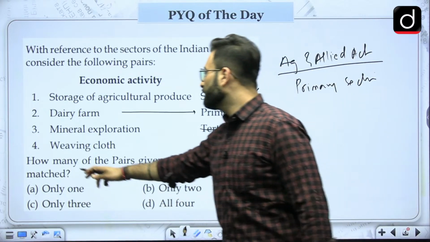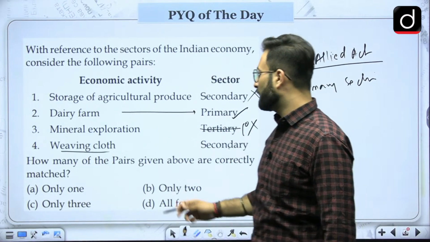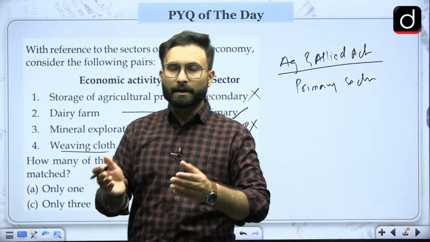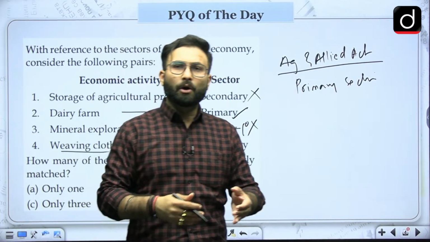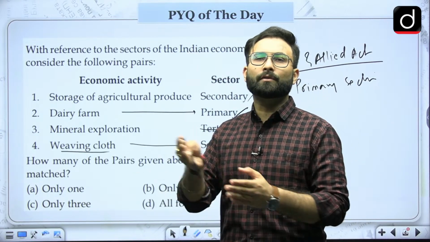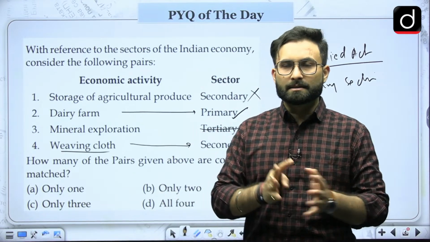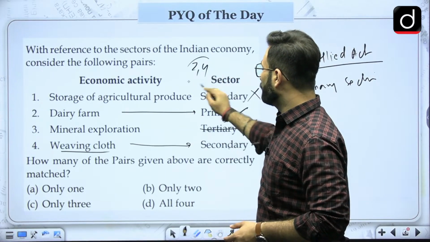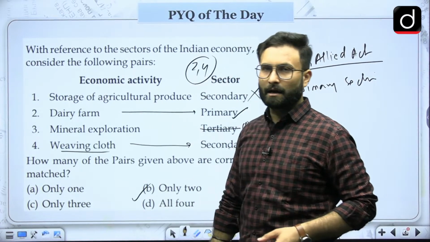Coming to the next one, weaving clothes, that is the secondary sector, that is right, because when we talk about weaving cloth, it means you already have the raw material, that is cotton or any kind of fiber, and then you are weaving it. That is processing of the raw material, which is the secondary sector. So here only two pairs are correct, that is 2 and 4. So option B would be the right answer.